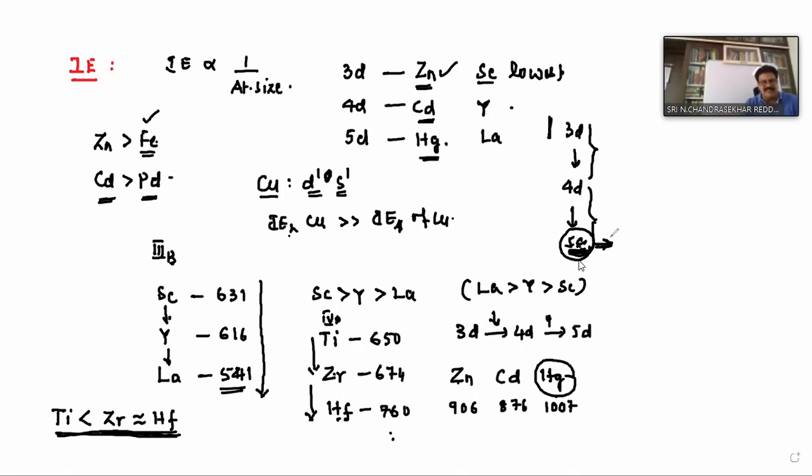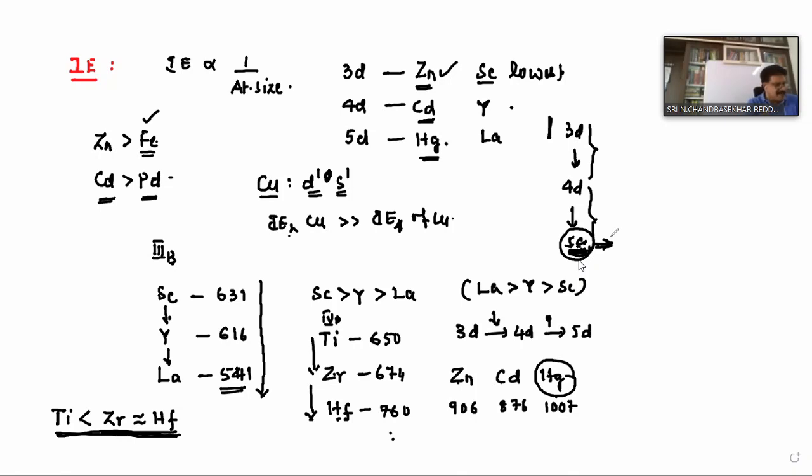And in some cases, 5D is greater than 3D and then 4D. But generally, 5D is greater than 4D, 4D is greater than 3D. Exactly, it is opposite. It is right. Actually, size also increases from 3D to 4D, but ionization energy should decrease, but it is not happening. It all depends on what their crystal structures are.